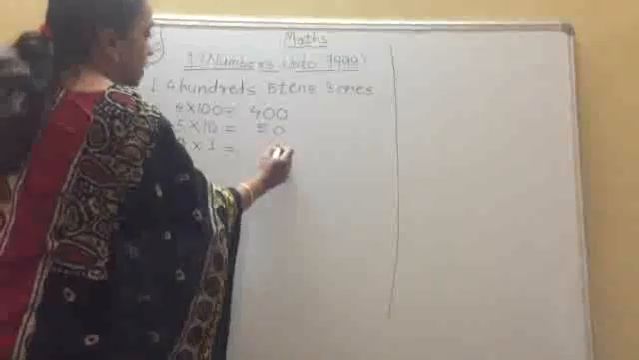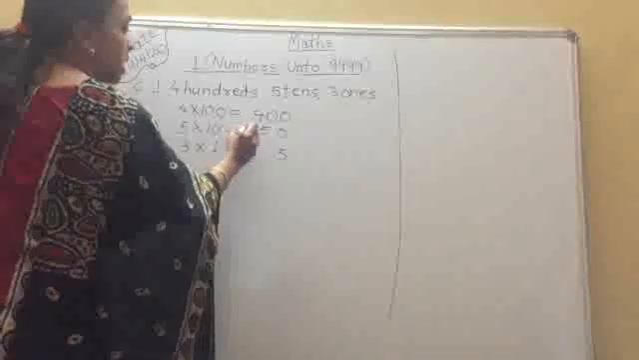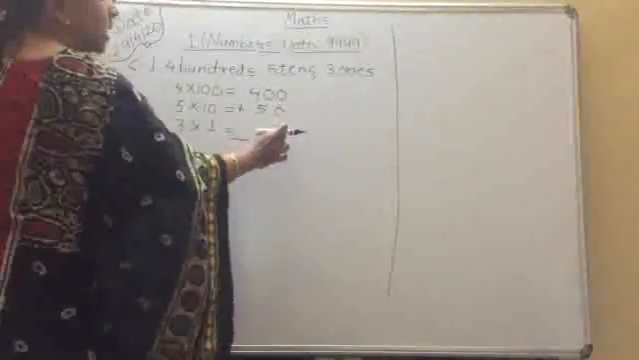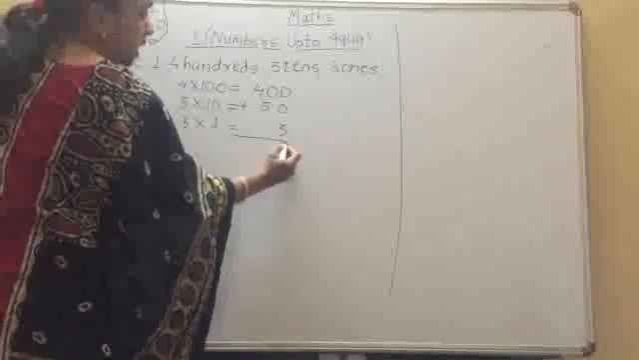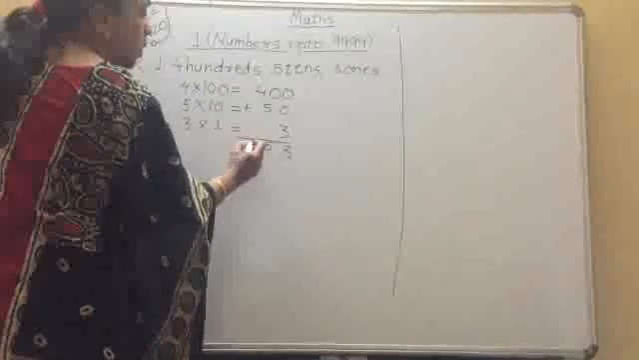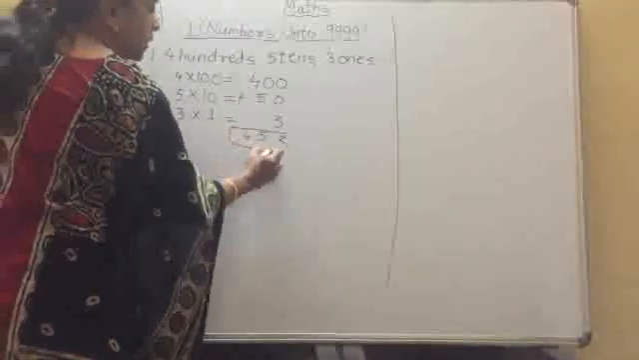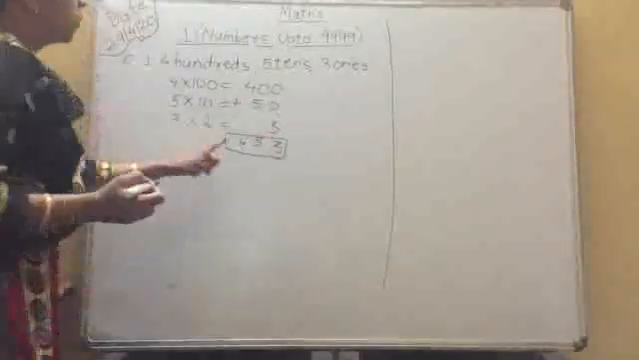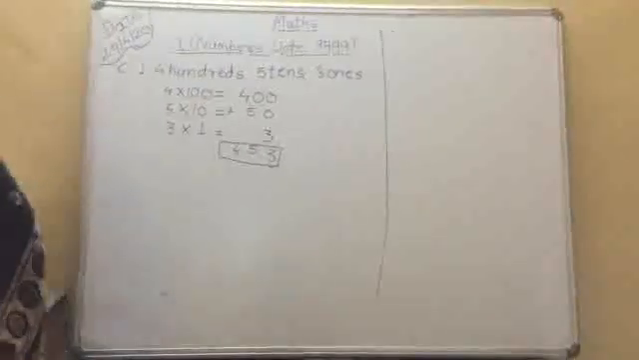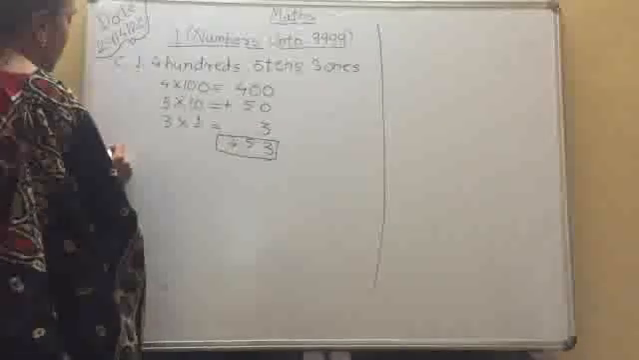3 ones are 3. And suppose we add these numbers, what is the addition of all this? 3 plus 0, 3. 5 plus 0, 5. And this 4 as it is. So this is our answer, 453. So in this way you have to solve all these questions.